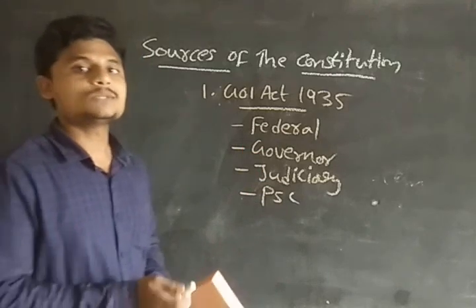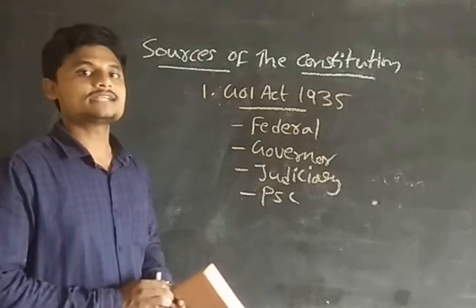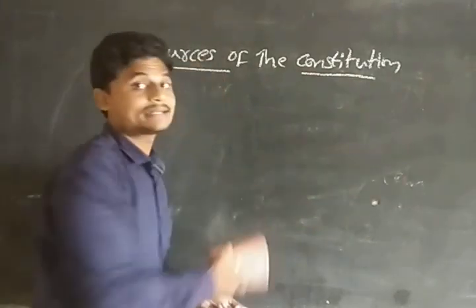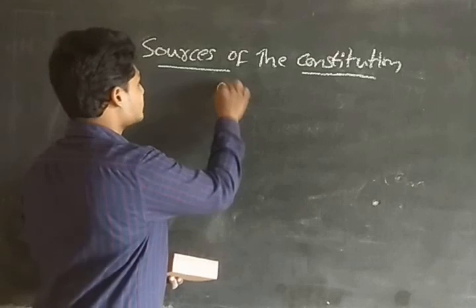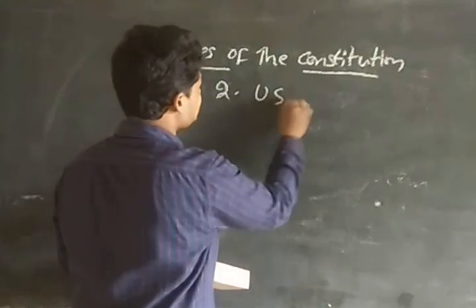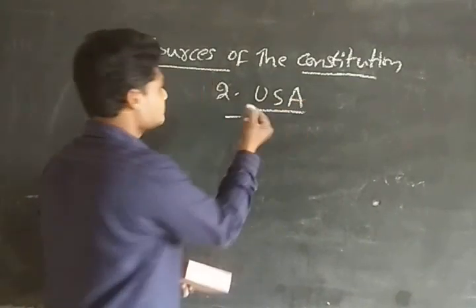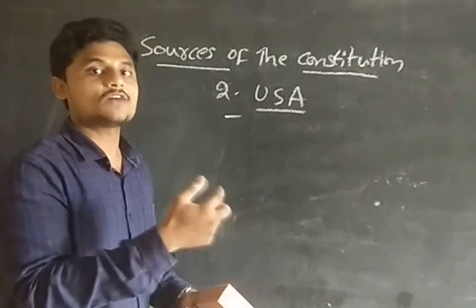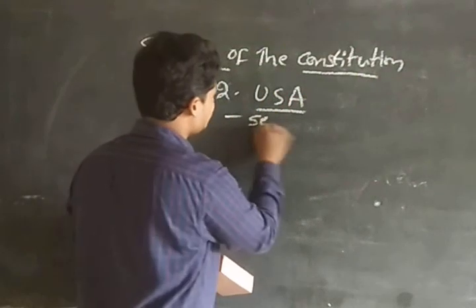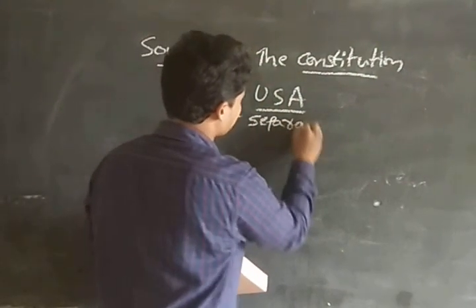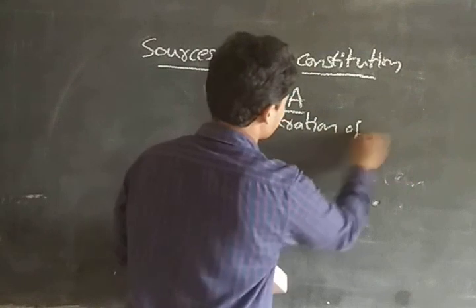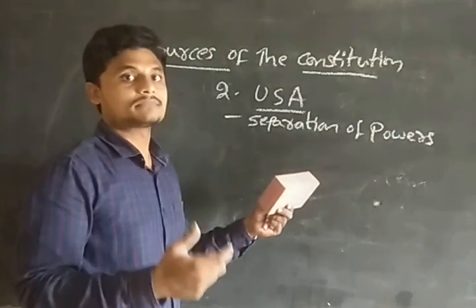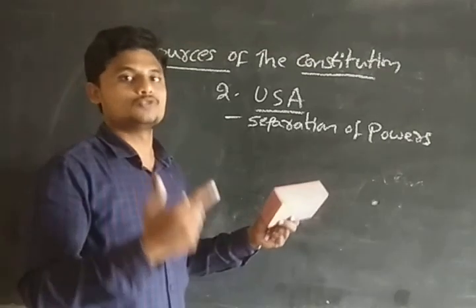That is, what are the provisions that we have taken from the United States of America? As we are aware, the United States of America has the first written constitution on earth. Okay, first written constitution on earth. If you see the provisions from the United States of America, the first one is the separation of powers. That is, the legislative, executive, and the judiciary, guys.